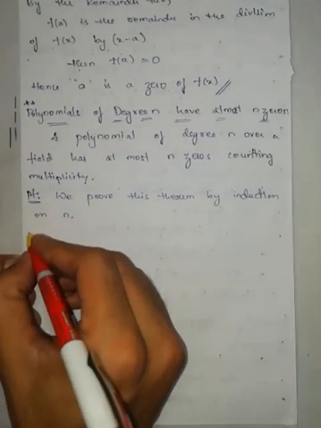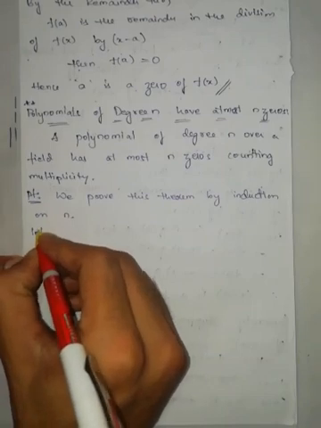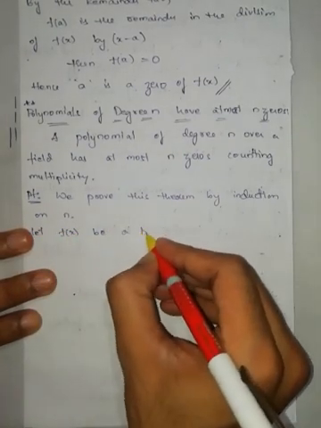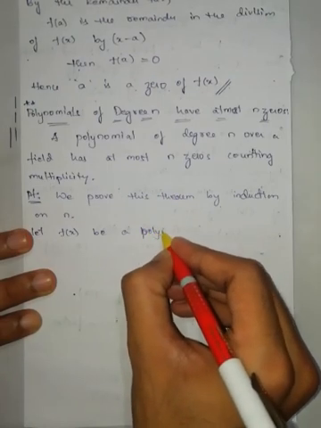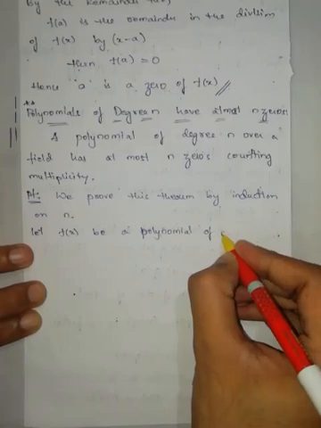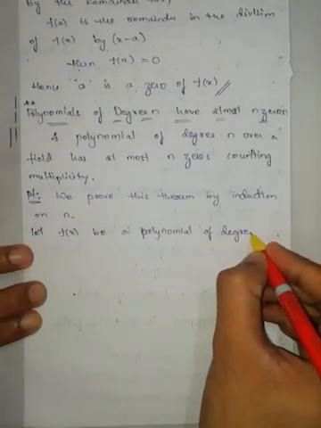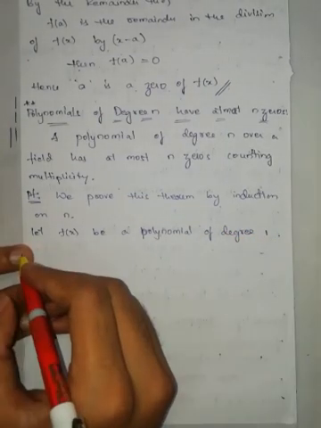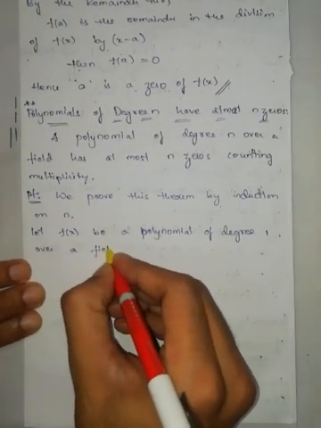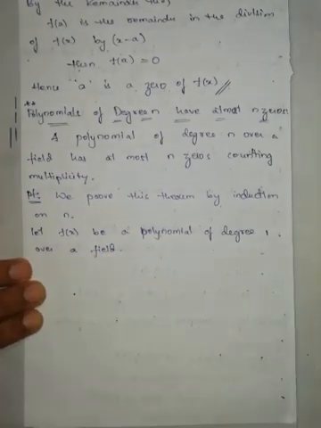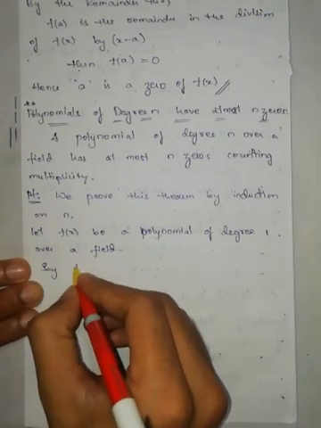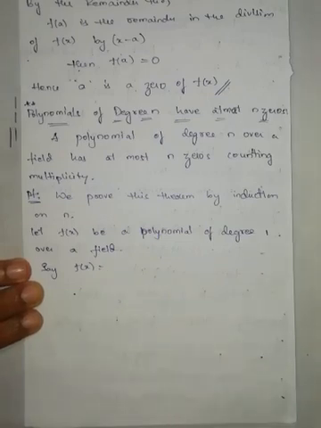So first, let f of x be a polynomial of degree 1 over a field. Then say f of x is any polynomial of degree 1.